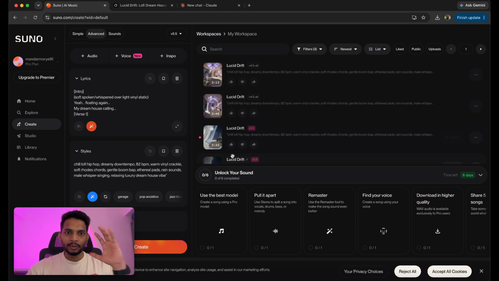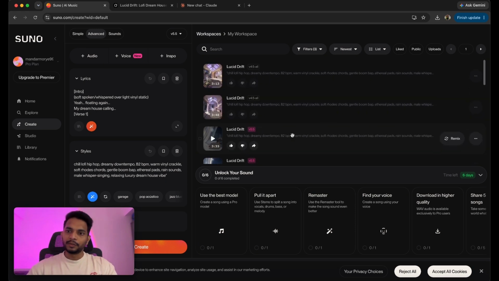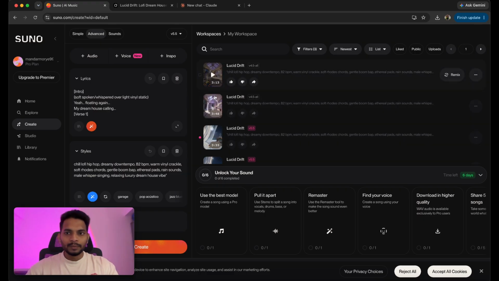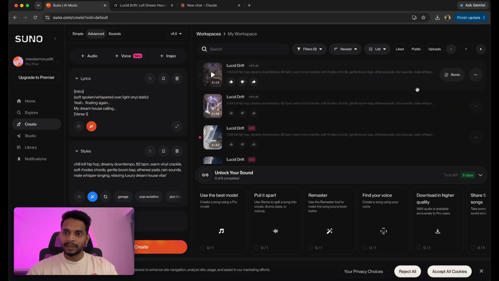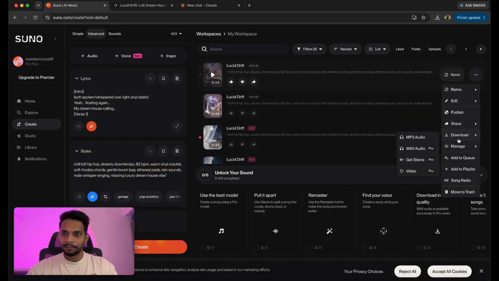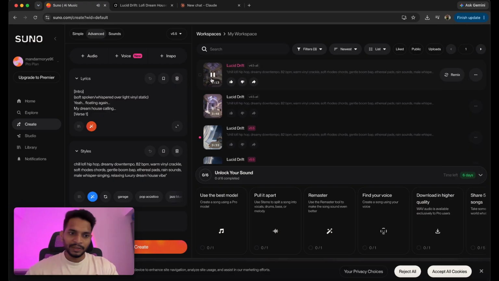Once you click on create, you'll see the outputs here. For the sake of the video, I've already generated a few outputs. So these are the songs. Now since I have the pro plan, I can download any song easily, right, as an mp3 audio. Now this is the output. I'll just play the first 10-15 seconds of it.